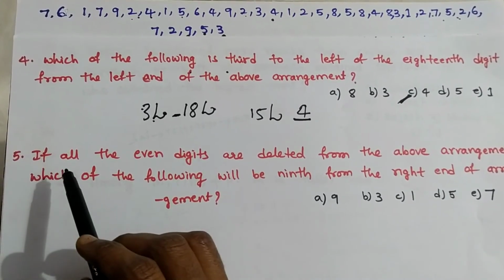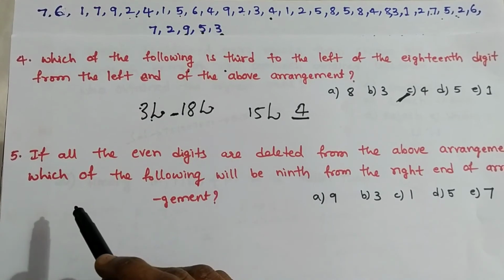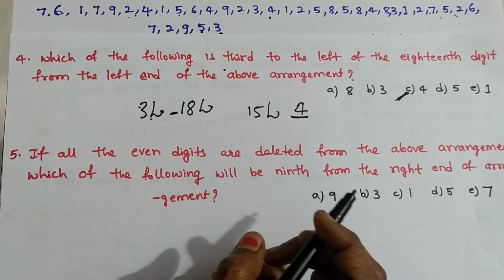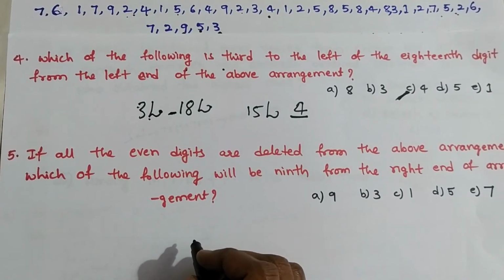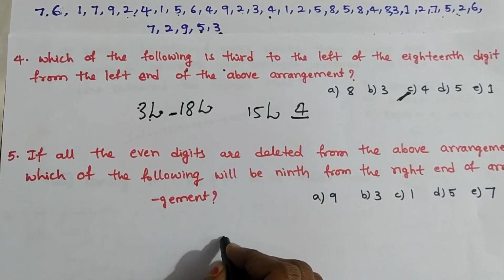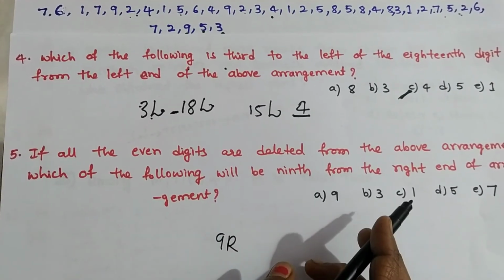Next question. If all the even digits are deleted from the above arrangement, which of the following will be ninth from the right end? Even digits are deleted. Then what is the ninth value from the right end? Okay.